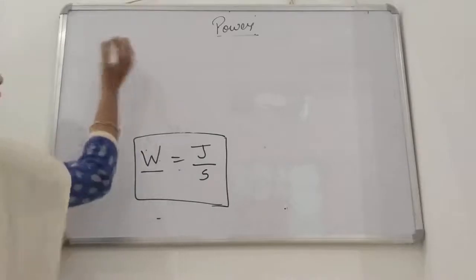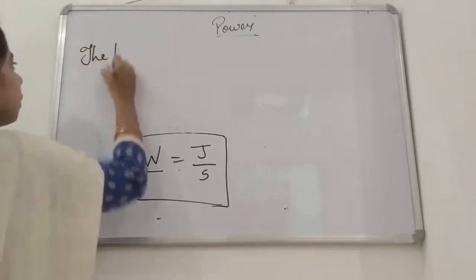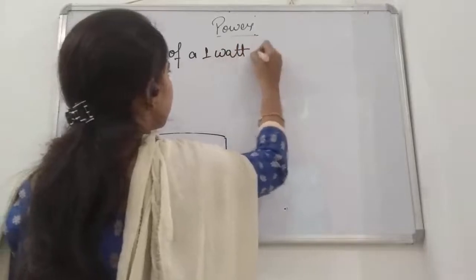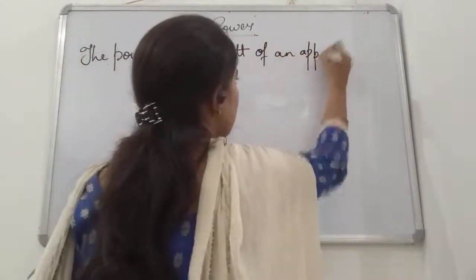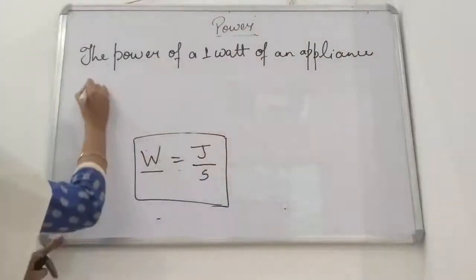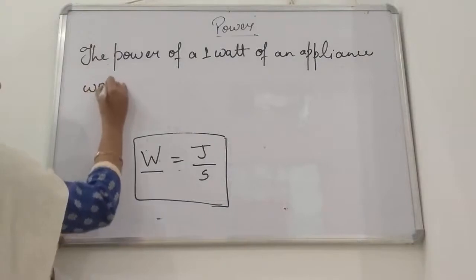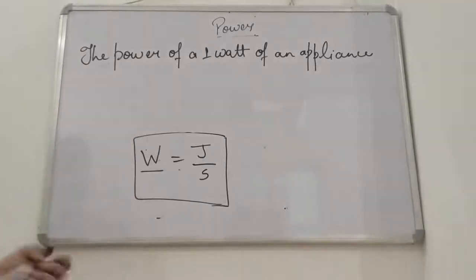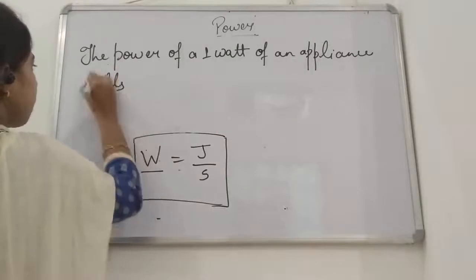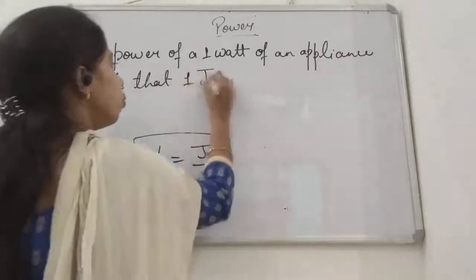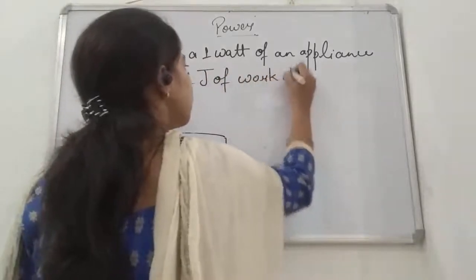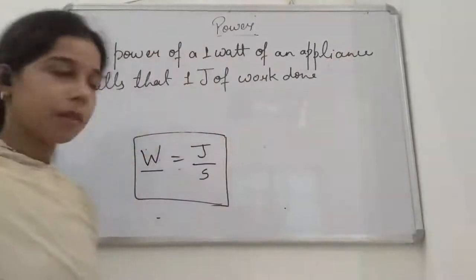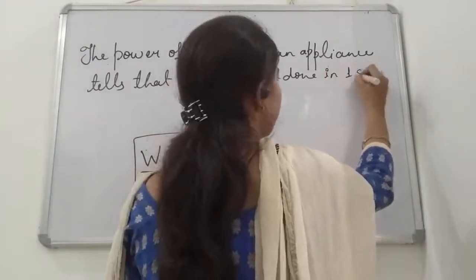So 1 watt is the power of an appliance. It tells that 1 joule of work is done per second, or in 1 second.